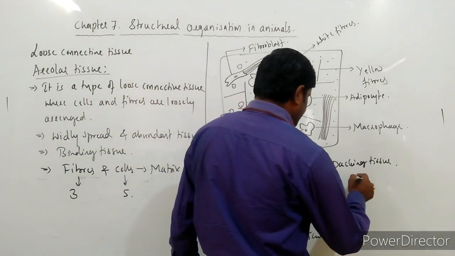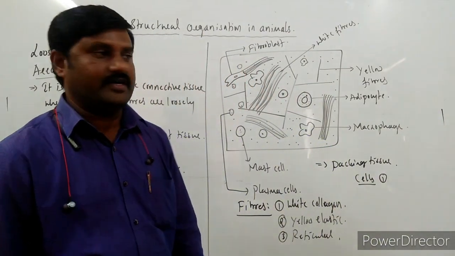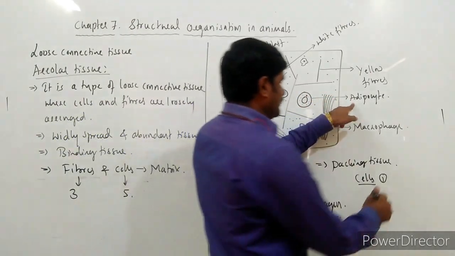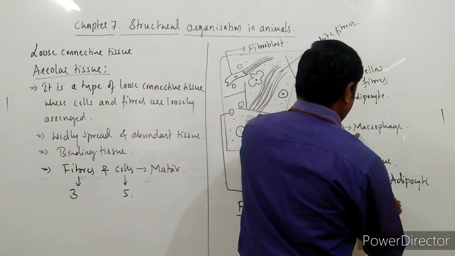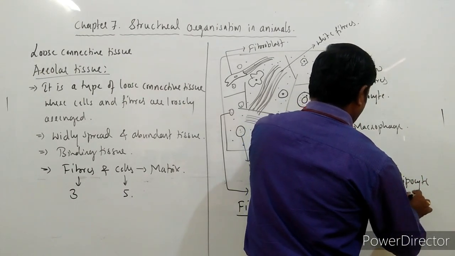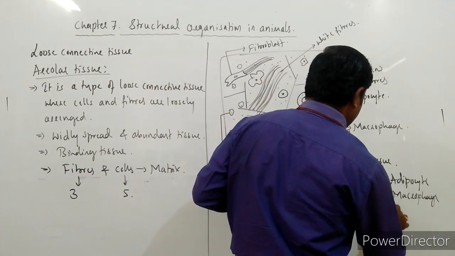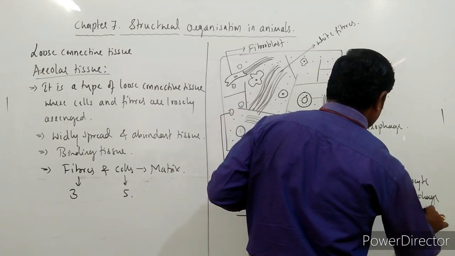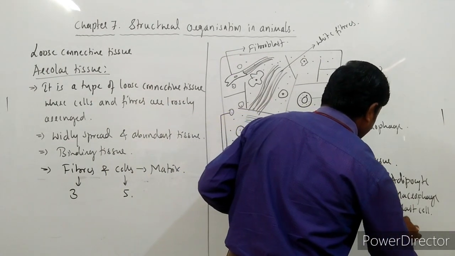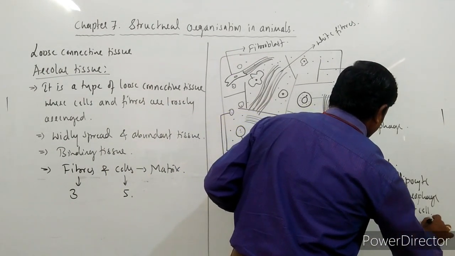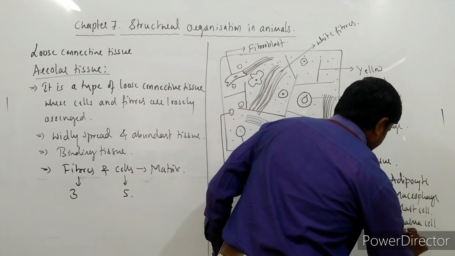Then what are the types of cells that we come across over here? What are the 5 types of cells? One is adipocyte, second is macrophage, third is mast cell, fourth is plasma cell, and fifth is fibroblast.